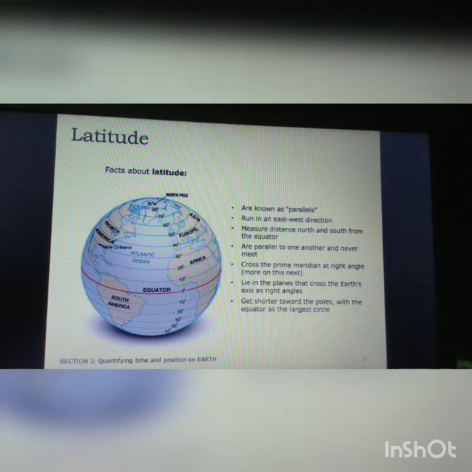They get shorter towards the pole, with the equator as the largest circle. The equator being the largest circle, when it reaches towards the pole, it is just left with a dot. As the equator is the largest circle, it is known as the great circle. Why?